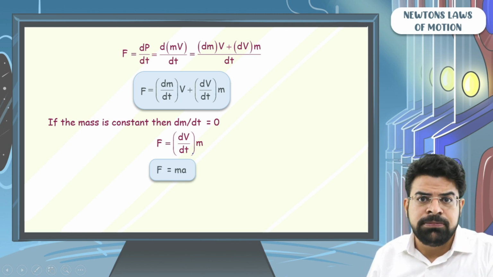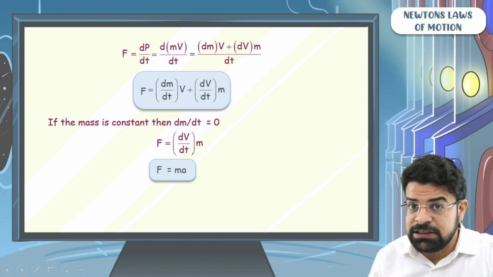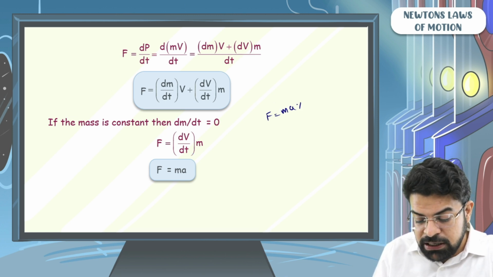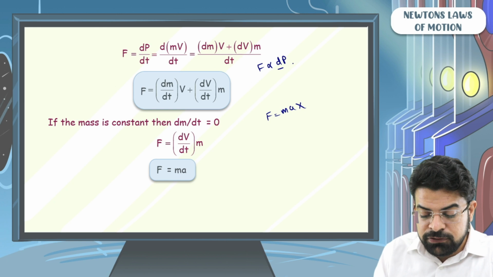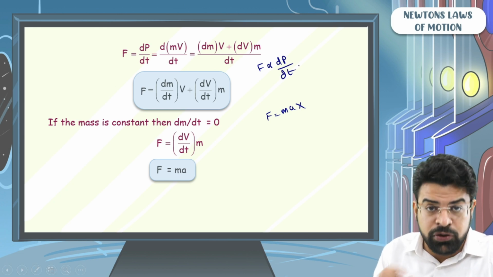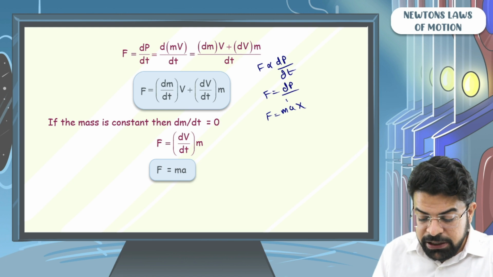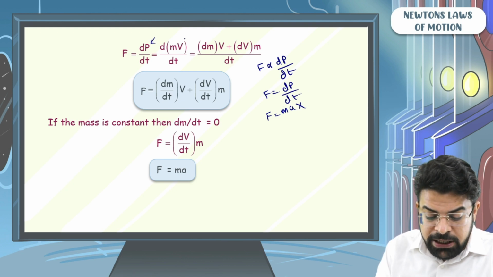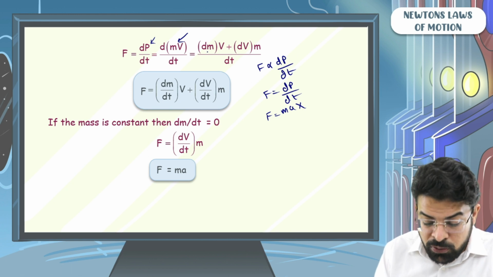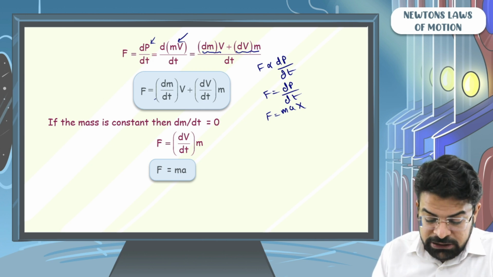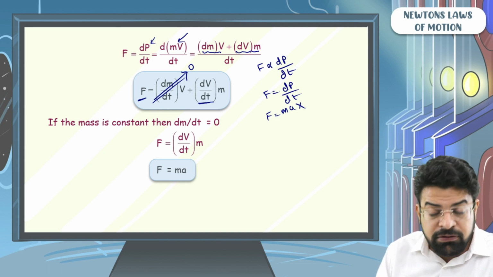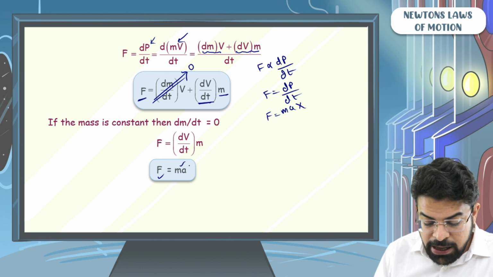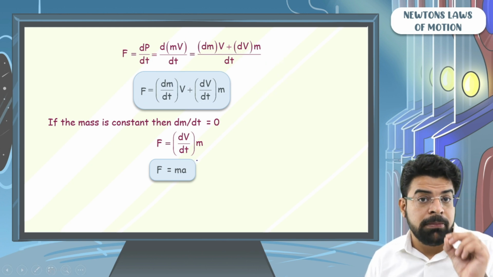I have asked students many a time, what is Newton's second law? And students end up saying, sir, F equals ma is Newton's second law. No. Newton's second law is: the net external force acting is directly proportional to the rate of change of momentum with respect to time. In the SI system of units, we get F equals dp by dt. Then we substitute p as mv and, using the multiplication rule, write it as dm v plus dv m. For the constant mass case only, this first term, the rate of change of mass with respect to time, becomes 0 and we get F equals dv by dt times m. So F equals ma. This works only for constant mass cases.